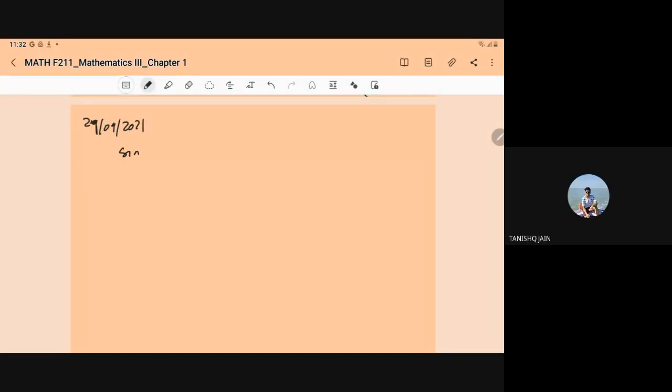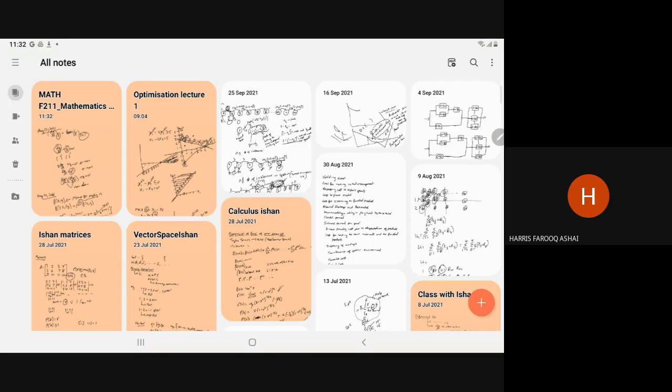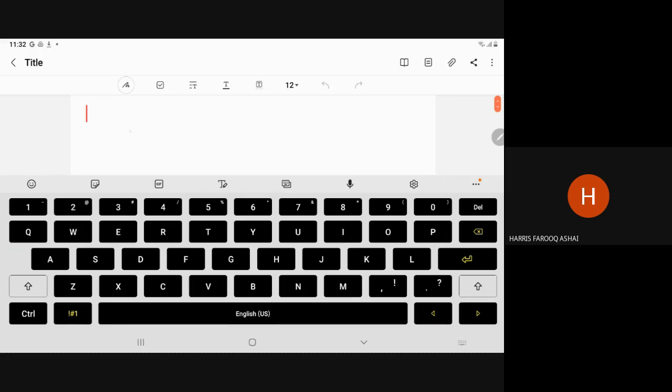No, actually the pen is not working. Today the pen is creating problems on this Samsung Note. Sir, maybe the battery of the pen is low. There is a battery in the pen. No, only on the Samsung Note, from morning it is creating problems. I'm not getting what is happening. Let us try in this new sheet.